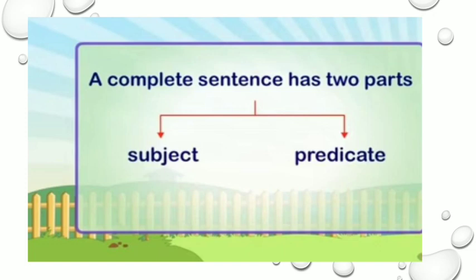And the predicate is the part of the sentence that tells us something about the subject. That means what? Predicate tells us something about what? About the subject. And the predicate always contains the verb.